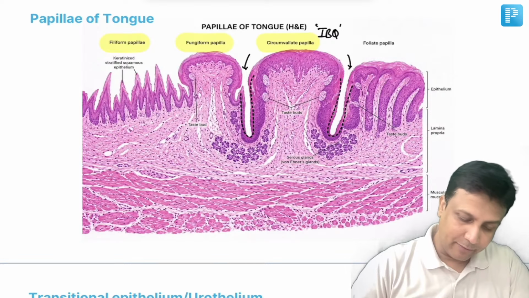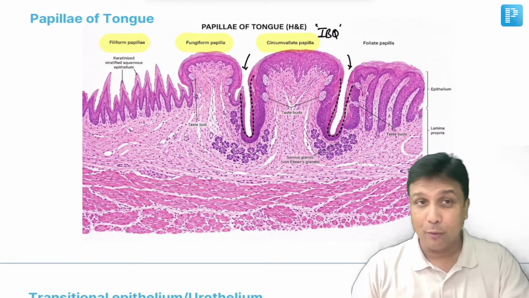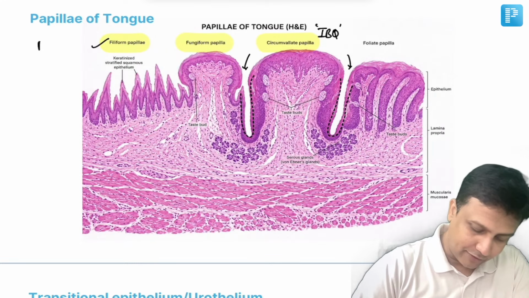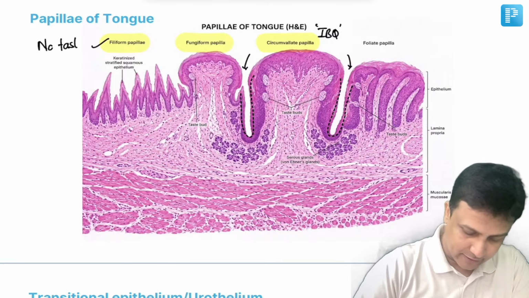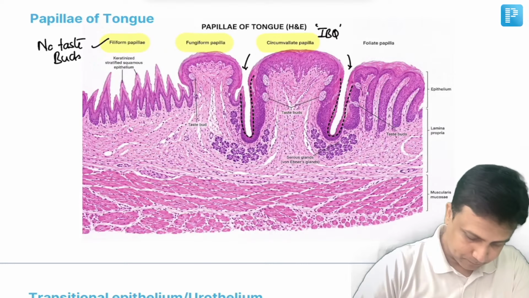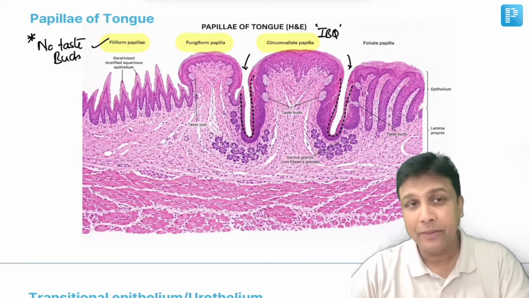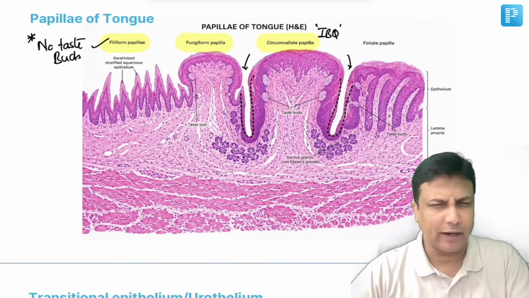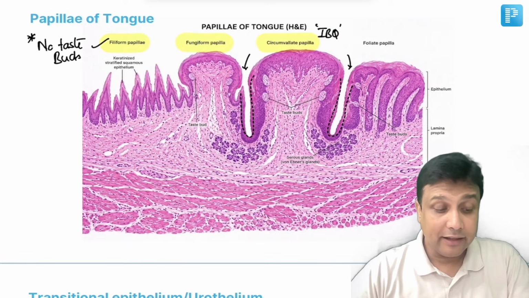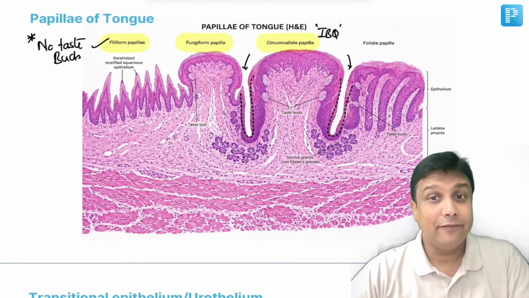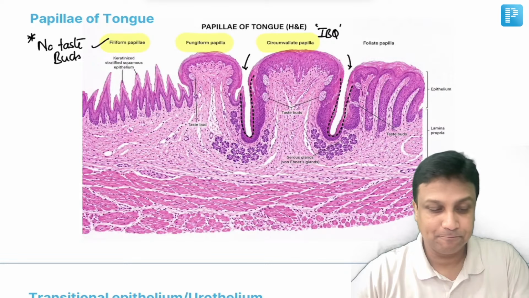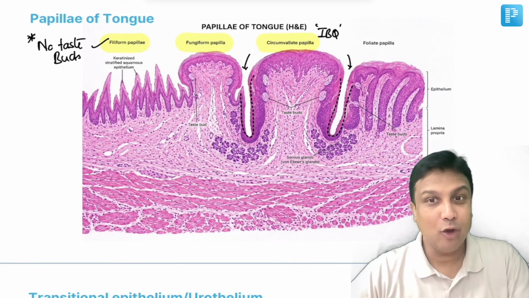Now, after that, my dear friends, you have to remember 2 more points here. Out of all the papillae, which papillae does not have the taste buds? No taste buds in filiform papillae. Important point to remember. And normally, we assume that in the oral cavity, we'll be having stratified squamous epithelium. And then remember that stratified squamous epithelium inside the oral cavity has to be non-keratinized. Our normal concept says that it has to be non-keratinized.